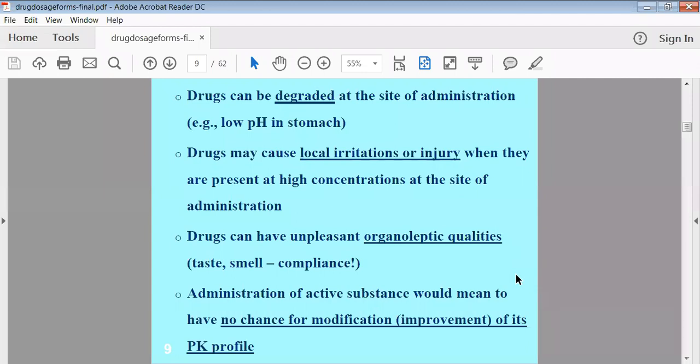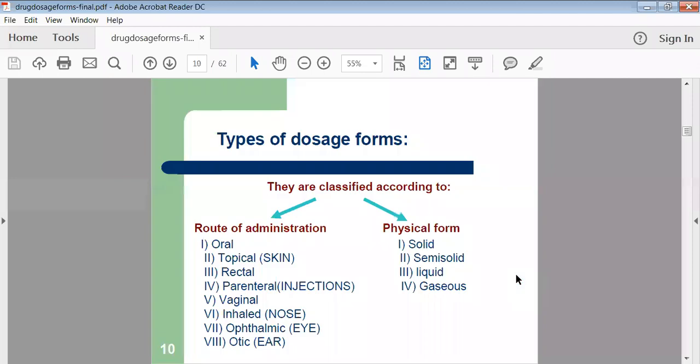So to improve the solubility of the drug, we need to add some excipients. When we take the drug with excipients, by improving its solubility, you will get quick action. So these are the various requirements and problems. That's why we have to mix excipients along with your drug and prepare the dosage form. Only then is it possible to administer your drug with the excipients successfully inside the stomach.